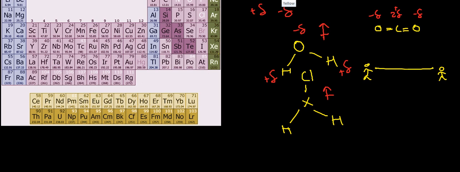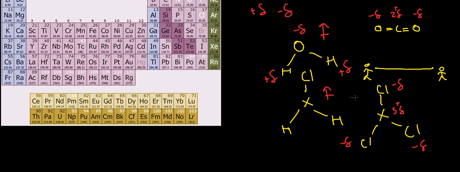If it were like this, this would be another case where there would be no dipole moment. Because even if, just assume that chlorine is more electronegative than X, you get the same kind of situation, where the net effect will be zero.